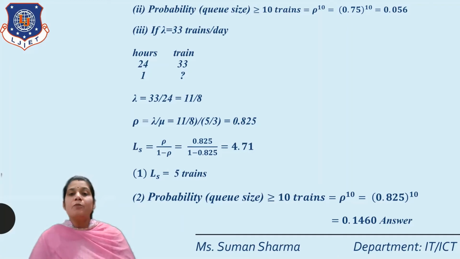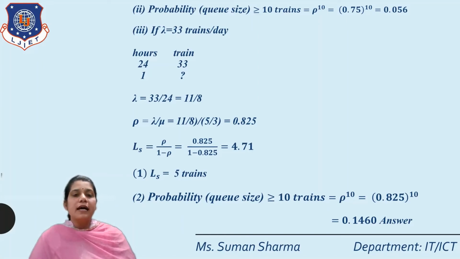Second one is the probability Q size exceeds 10 trains. That means we write here probability Q size greater than or equal to 10 trains. So rho raised to the power 10 is equal to 0.825 raised to the power 10. So we get a final answer of 0.1460.